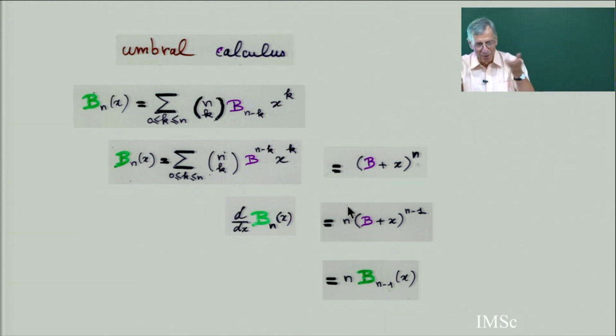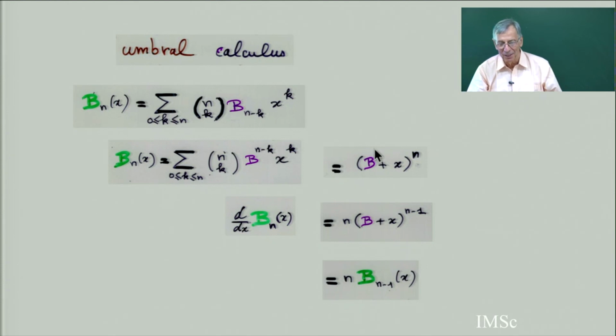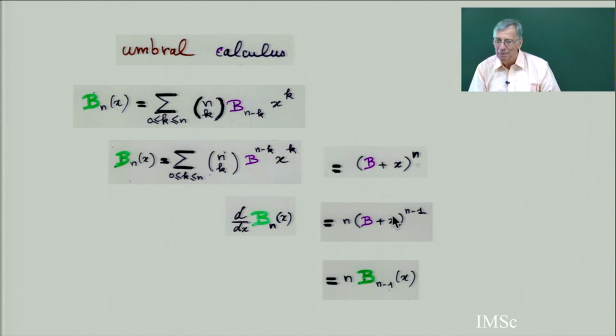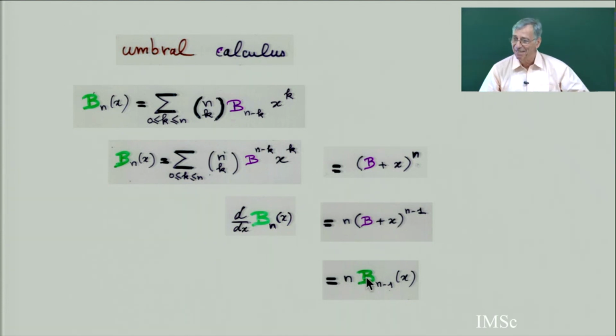You leave the indices, you make like what I have done here, which makes nonsense with b to the power n. What does it mean? It's Bernoulli, b with something. It was supposed to be b with an index, the Bernoulli numbers. Now b is a variable with power n. So this is the idea of umbral calculus. You are in the light here, then you go in the shadow below, you do your kitchen recipe, and then you go back to the light and it works.